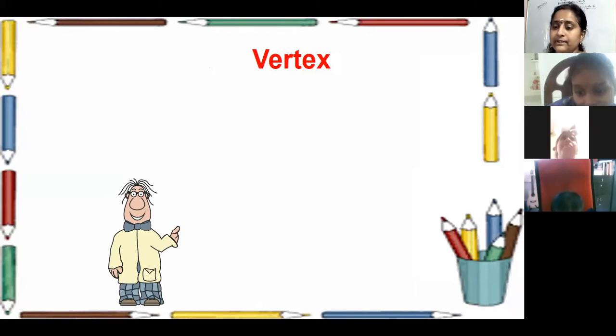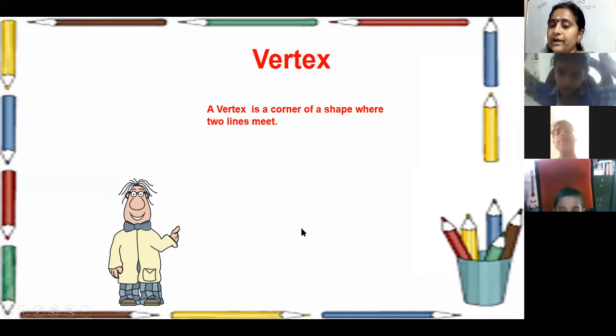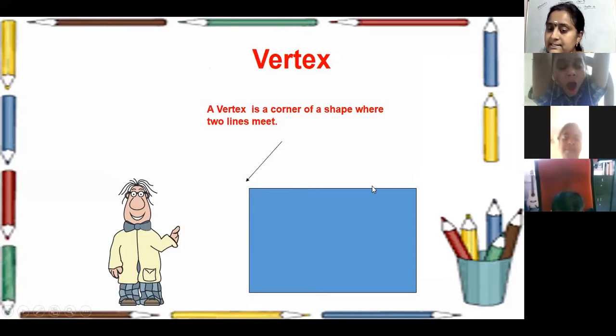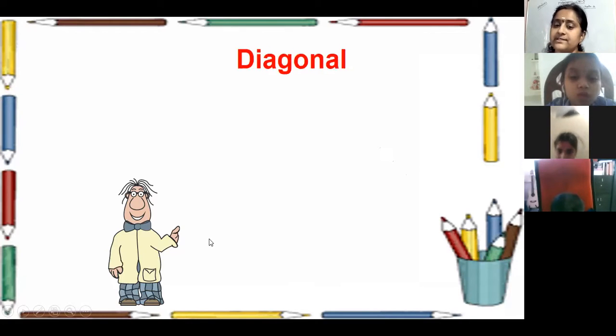You forgot everything. In last class, I explained all these things. A vertex is a corner of a shape where two lines meet. See here, this is the rectangle. This is a vertex and this is also another vertex. So a rectangle is having 4 vertices: 1, 2, 3, 4.